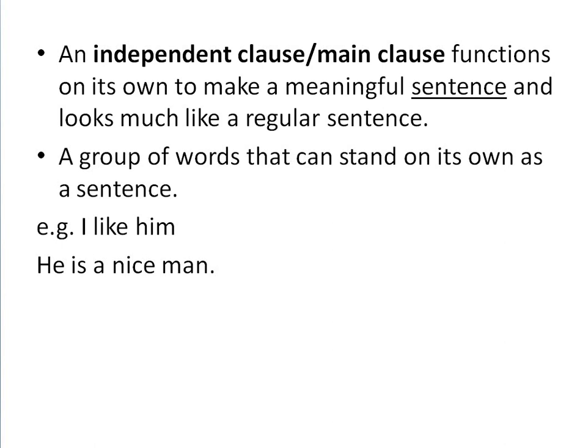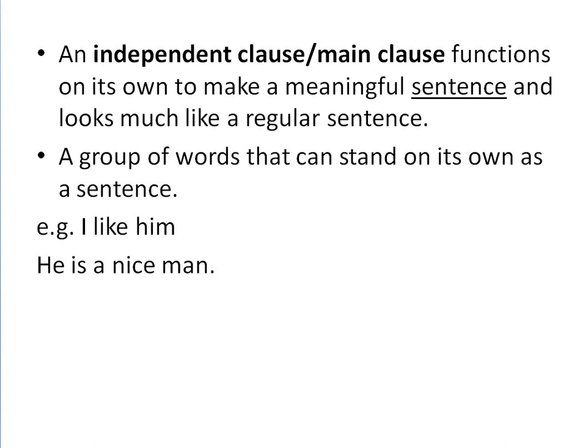A group of words that can stand on its own as a sentence, like for example any simple sentence, like we have, I like him. So I like him is a clause, or we can say it's a simple sentence.